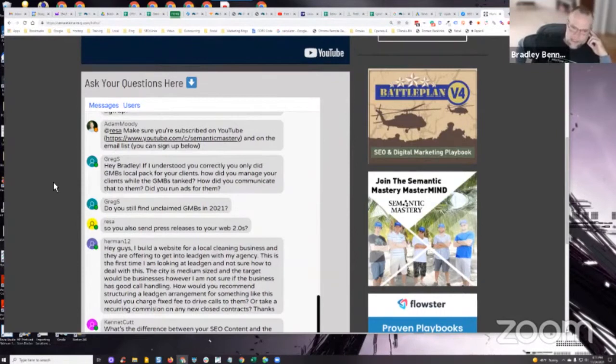What I like to do with press releases initially is just do one press release with a link to the website for the project with a branded anchor or a naked URL, right? So a URL anchor. That's it. One or the other, or both, because you're going to get a bunch of links from press release distribution pointed back to whatever your target URL is. So I like to do that to the homepage or the location landing page for the GMB, whatever the self-hosted site is for that project. I like to do one press release that has either a naked URL or a brand anchor. Sometimes I will do two press releases, one with a naked URL and one with a brand anchor.